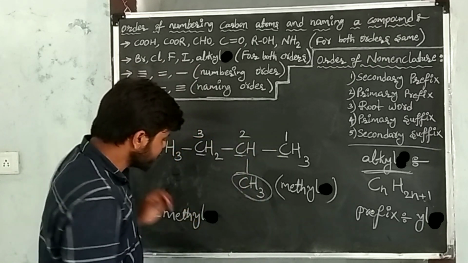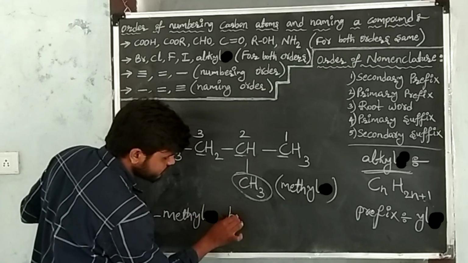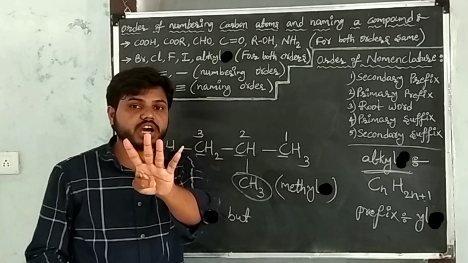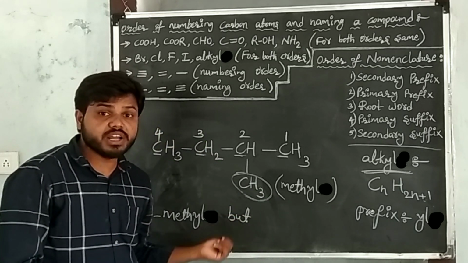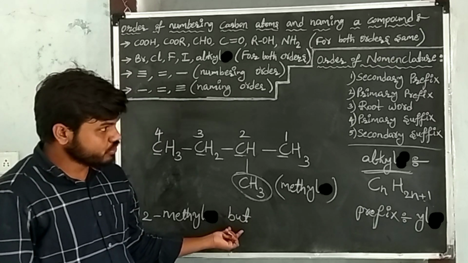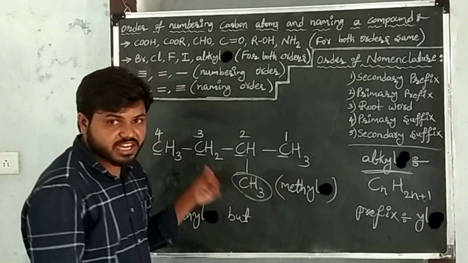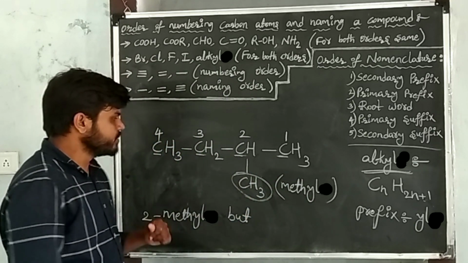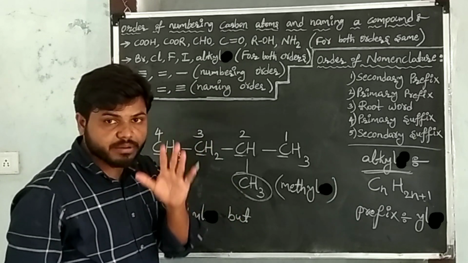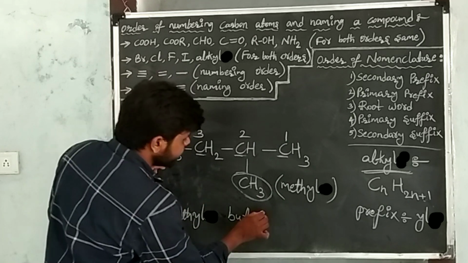The root word of 4 carbons is "but". In the given carbon compound, there are 4 carbon atoms, so the root word is "but". I have written the root word. After writing the root word, go to the primary suffix. Here primary suffixes are single bonds, double bonds, and triple bonds. Between every two atoms in the given carbon compound, single bonds are present. So take the suffix of a single bond, that is "ane".